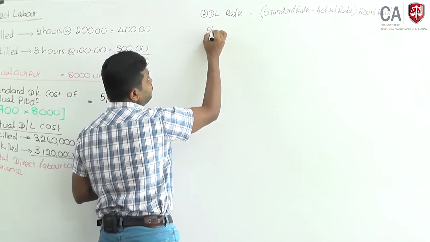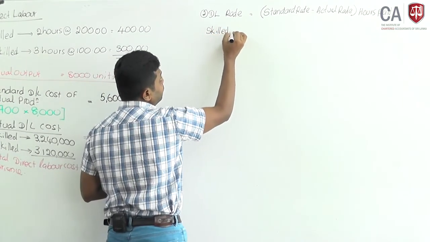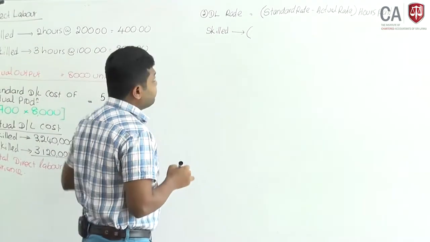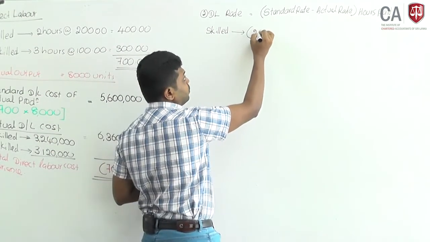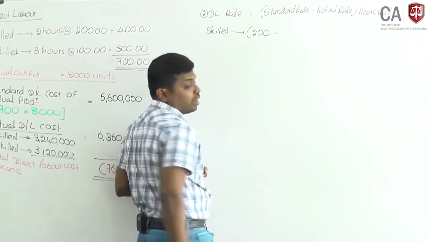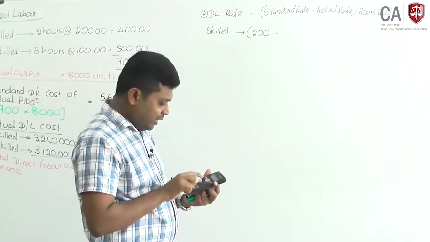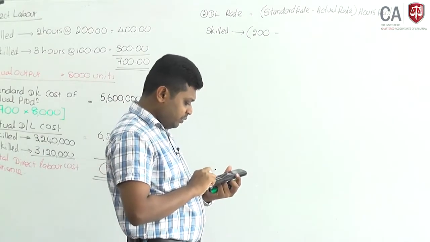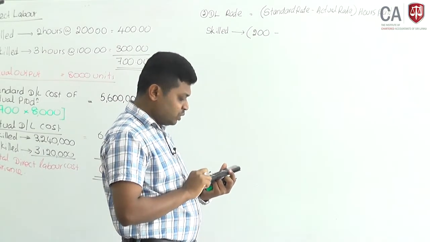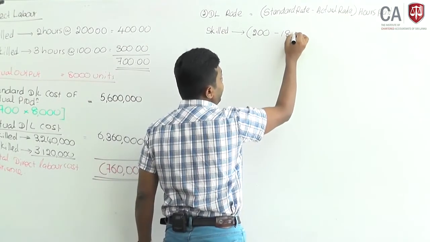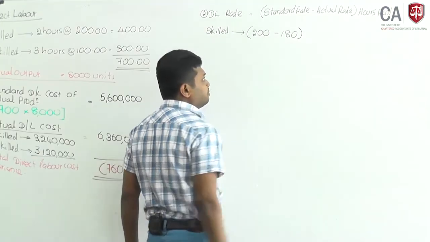Skilled. Standard rate 200 per hour. Actual rate you can easily calculate: 3,240,000 divided by 18,180. Actual rate is 180 rupees.